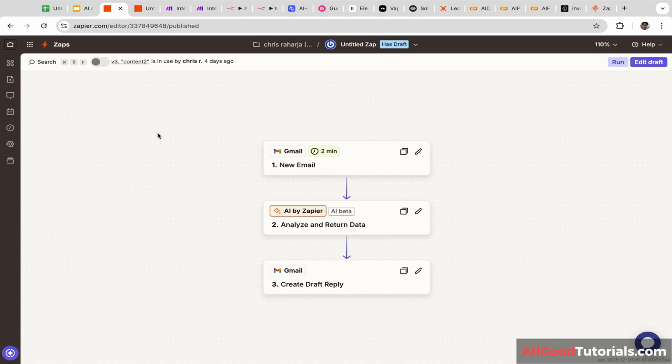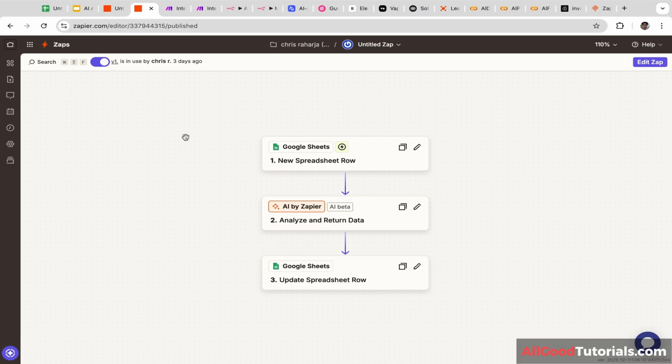Hello guys, are you interested in building AI automations, AI voice agent, vector database, and MCP? If the answer is yes, then this course might be for you. In the first project, we are going to build AI email responder automations using Zapier. In the second project, we are going to build AI customer feedback analyzer automations using Zapier.